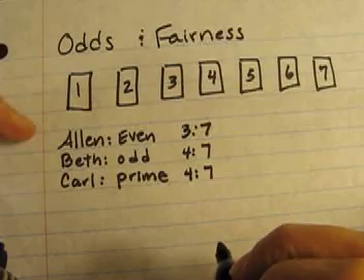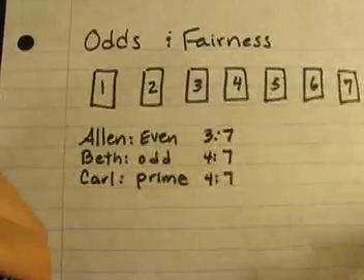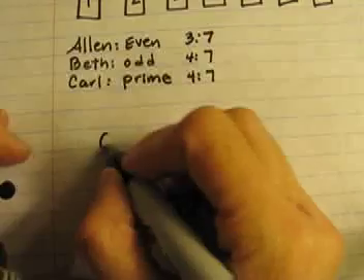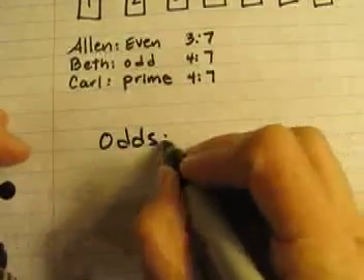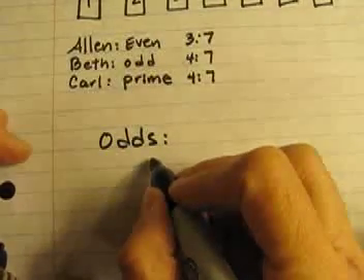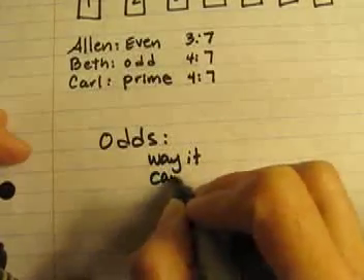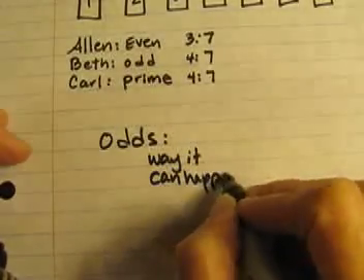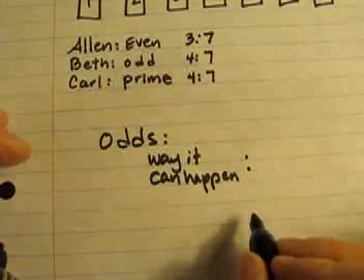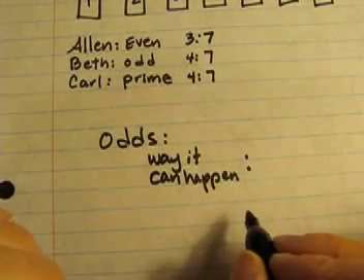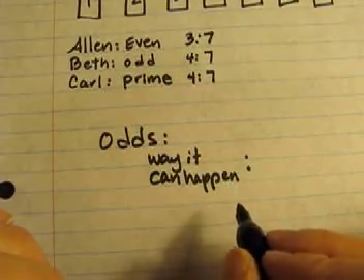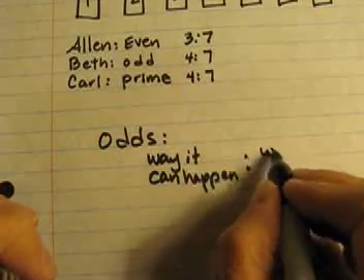If I wanted to write these as odds, the way that I always write odds is as follows. I always write it as the way things can happen, usually with a colon, though you could write it in other ways as well. The way it can happen to the way that it can't.